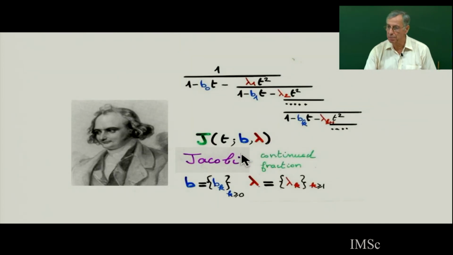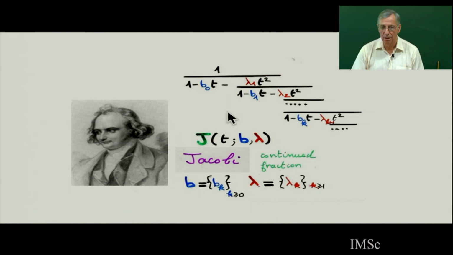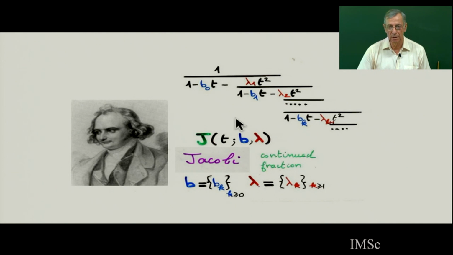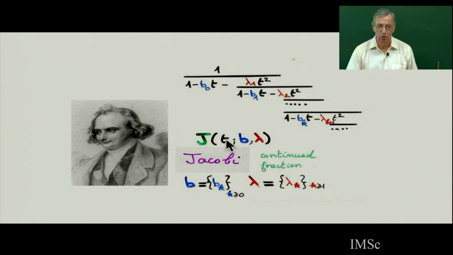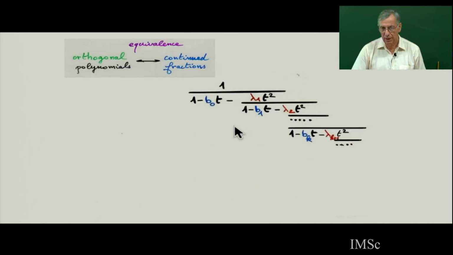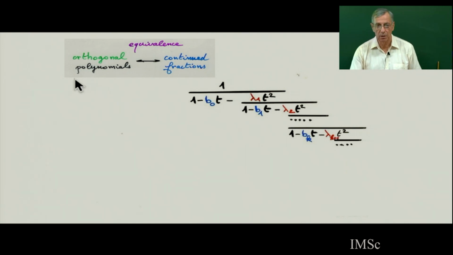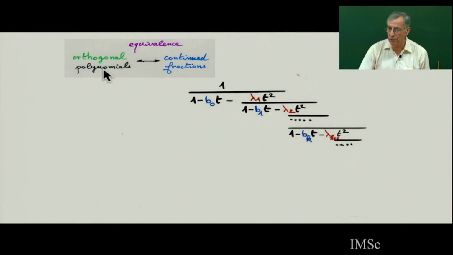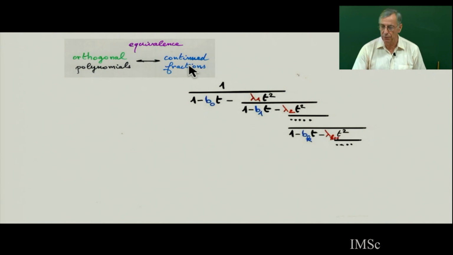And then you have the Jacobi, also, Jacobi continued fraction. It's a different one, but there is an equivalence between Stieltjes and Jacobi continued fractions. So all along the class, when we do the combinatorial theory of orthogonal polynomials, we will work with Stieltjes and Jacobi continued fractions. In fact, there is an equivalence between the theory of orthogonal polynomials and the theory of continued fractions.